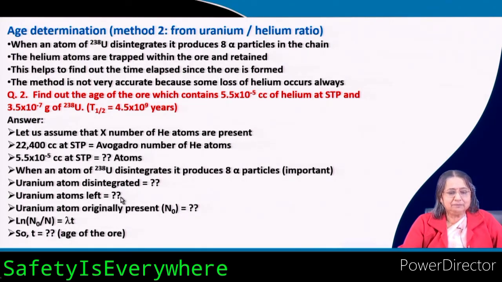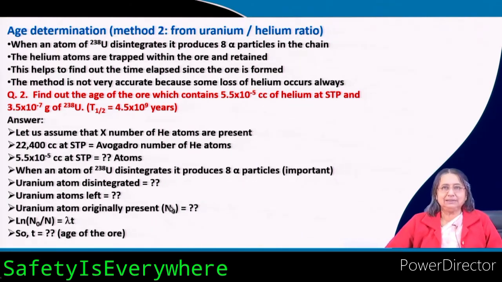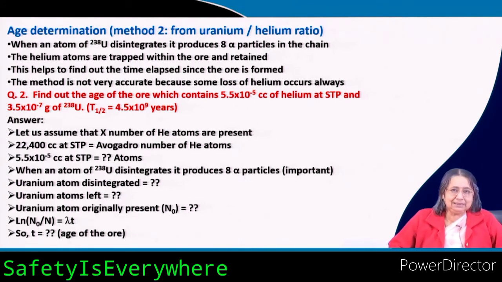Uranium atoms left. This is given, the ore contains atto helium and atto left. So, this is left. Uranium atoms originally present, N0, is how much is disintegrated plus how much is left. Just like the previous one, but in this case helium is gas, so in terms of atoms you have to calculate. Then finally, this is the equation that you have to use.